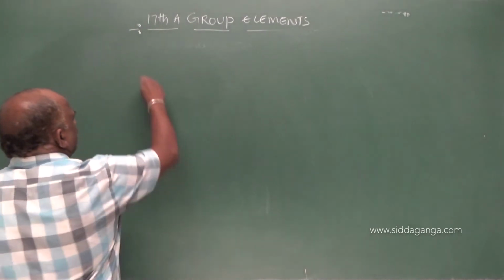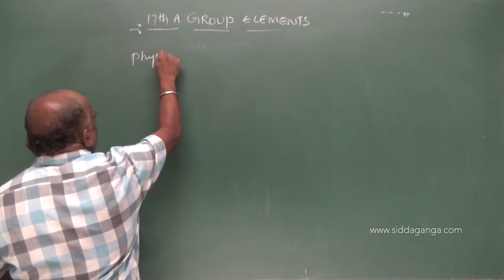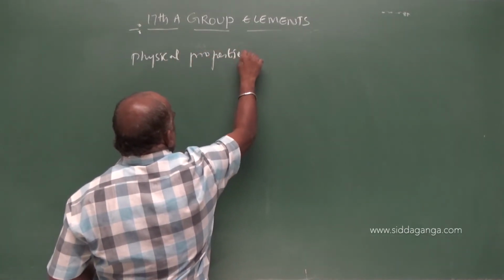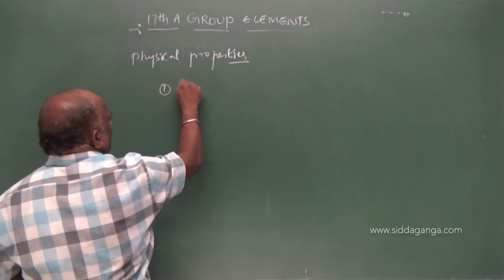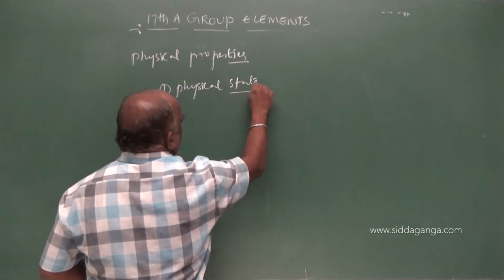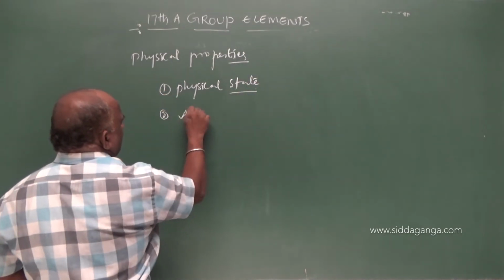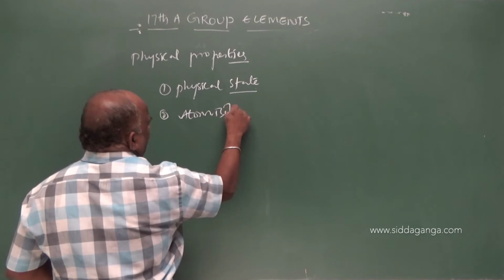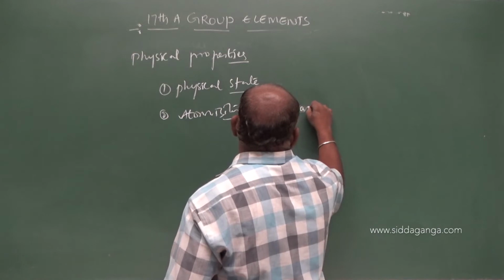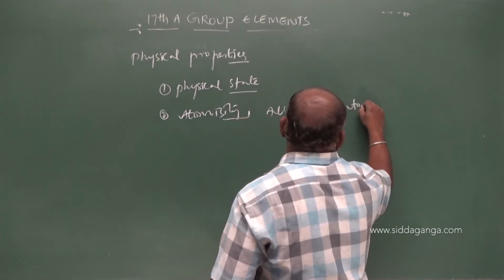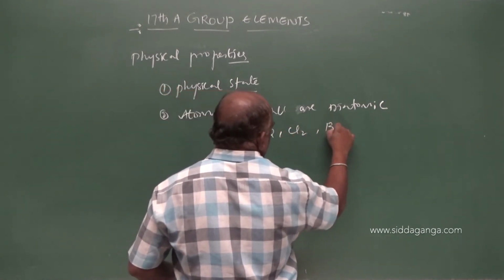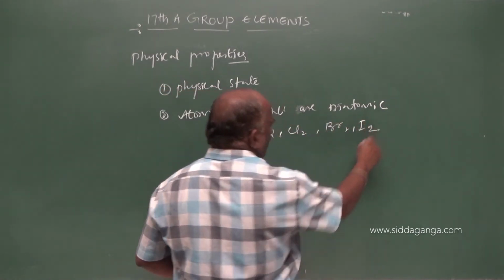Physical properties: physical state and atomicity. All are diatomic, which means F2, Cl2, Br2, I2.